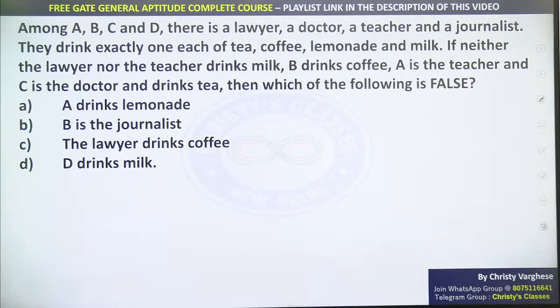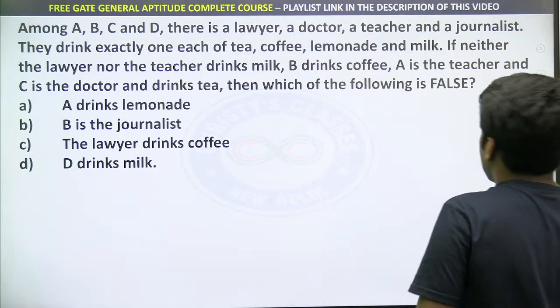Exactly, Swati. So the tabulation idea I will teach you. New students, if you are not clear, I will explain that very fast.